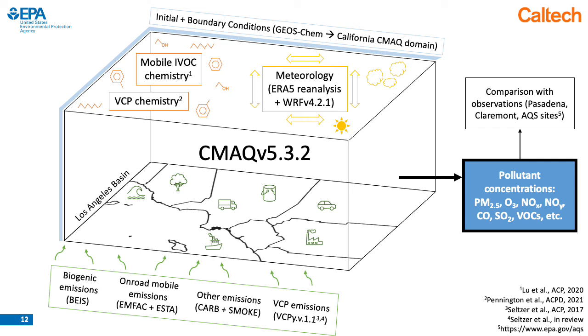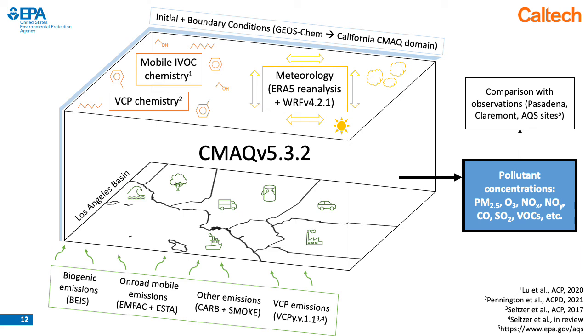We will be using CMAQ version 5.3.2 with additions of the VCP chemistry that I described in this talk, as well as the mobile IVOC chemistry updates that I mentioned from Liu et al. Our initial boundary conditions will come from GEOS-Chem, which uses scaled anthropogenic emissions according to COVID-19 reductions, and our meteorology is provided by WRF. We have emissions from many sources.